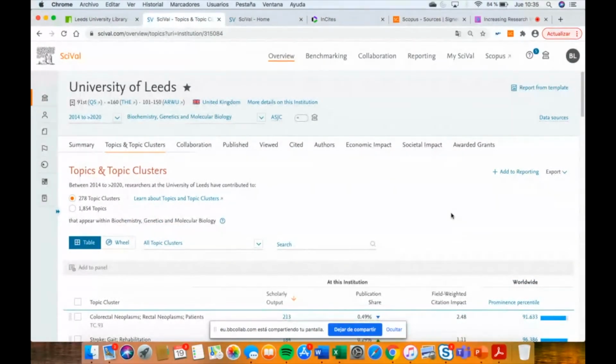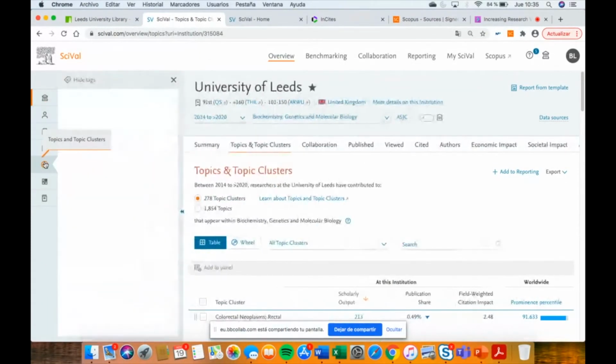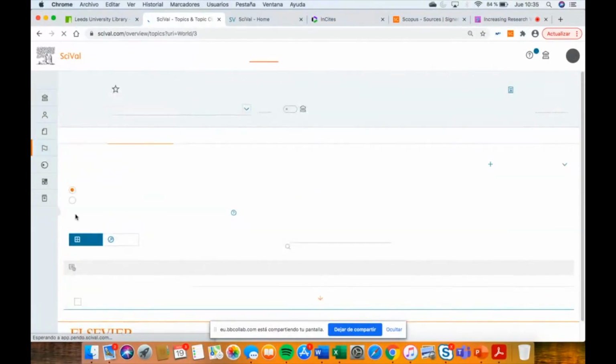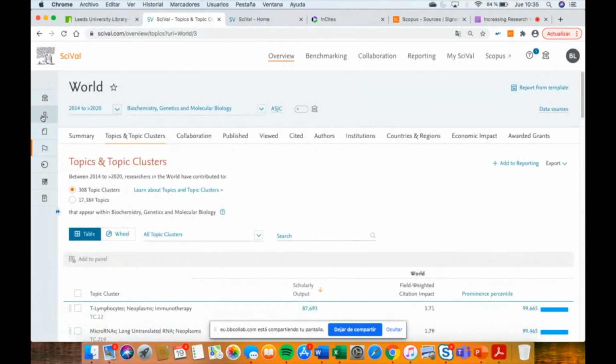If you click on University of Leeds, these are the topics that the University of Leeds publications fall under in this percentile. But imagine that you would like to analyze topics in general, not just the University of Leeds. You can click here and type world, and imagine that you are a researcher of biochemistry.